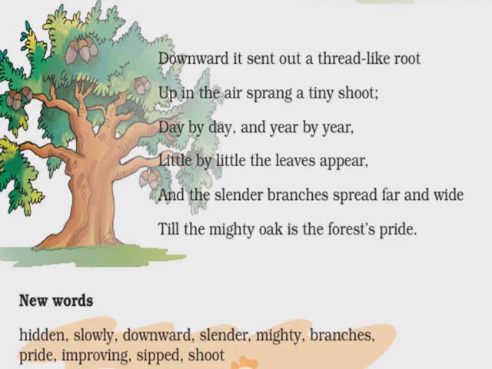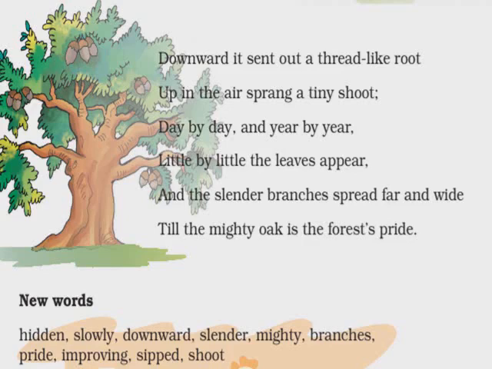Downward it sent out a thread like a root. Up in the air sprang a tiny shoot. Day by day and year by year, little by little the leaves appear, and the slender branches spread far and wide, till the mighty oak is the forest's pride.